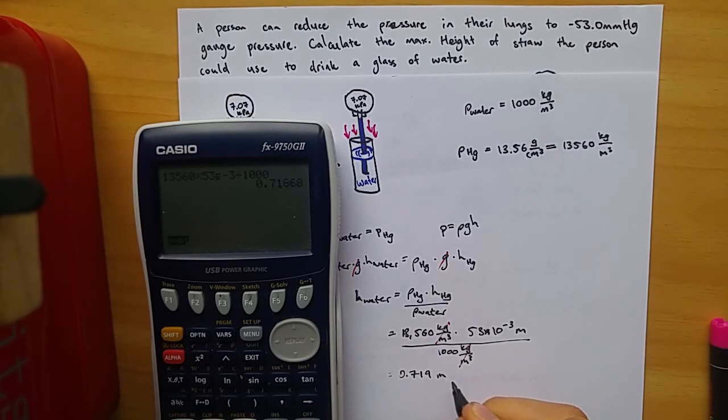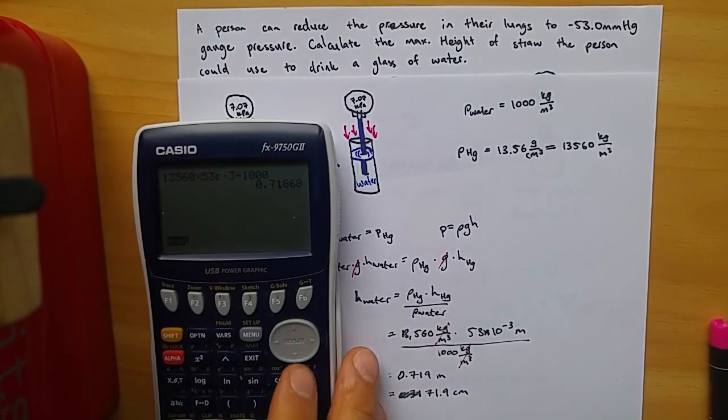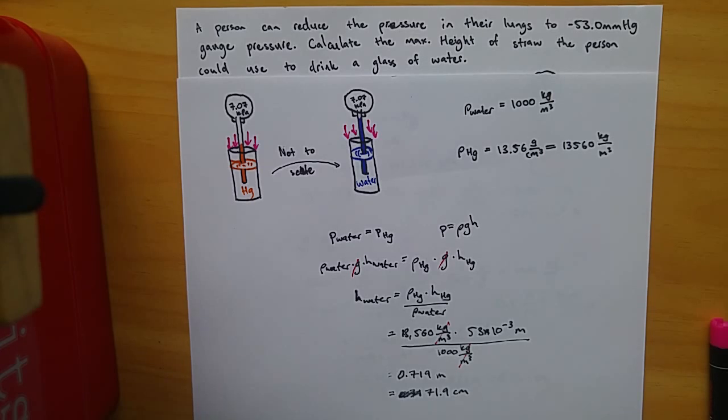I'm not going to put in that "of water" part. So again, just like last time, we have 71.9 centimeters. In the last example, we got 72.1 centimeters, so it's a little bit off, but that's just because of rounding errors.